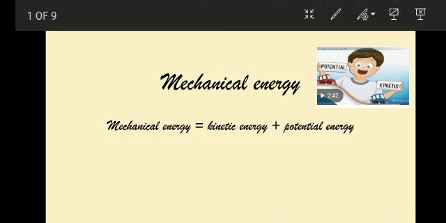Today we are going to study one of the forms of energy, that is mechanical energy. So what is mechanical energy? Mechanical energy is the sum of kinetic energy and potential energy. So we can write: mechanical energy is equal to kinetic energy plus potential energy. Today we are going to study kinetic energy and potential energy separately.